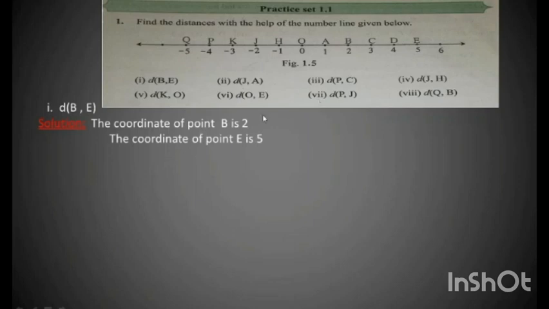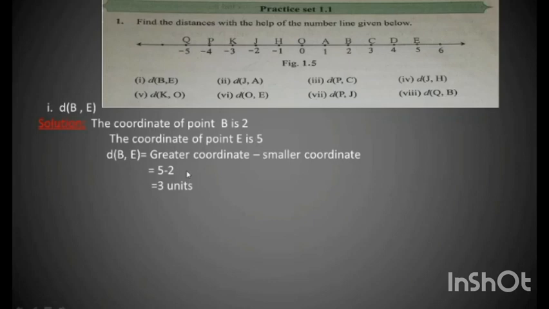Now I will compare the coordinates of B and E, 2 and 5. I can say that 5 is greater than 2. The formula to find the distance between B and E is greater coordinate minus smaller coordinate. Here the greater coordinate is 5 and the smaller coordinate is 2. So I write 5 minus 2, which equals 3 units. So I get the distance BE as 3 units.